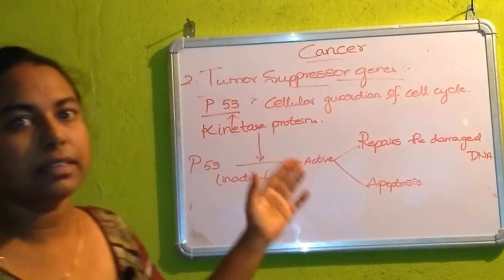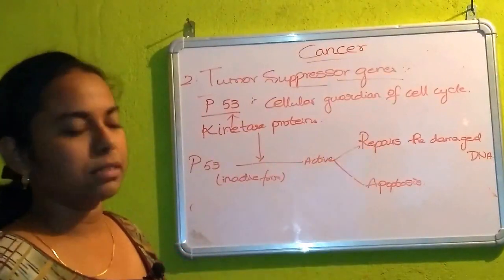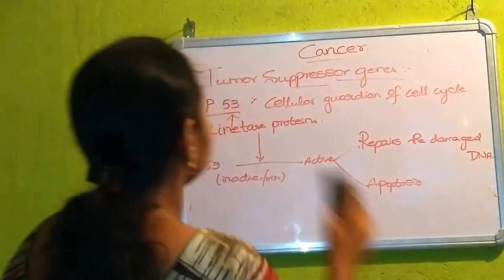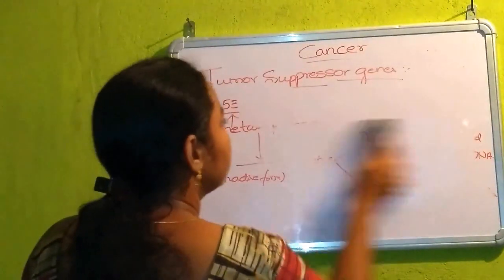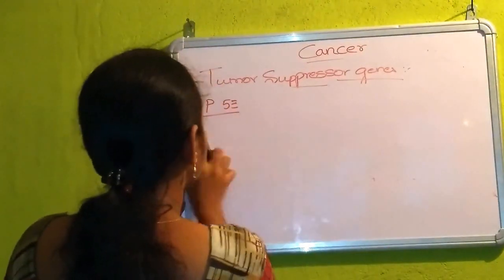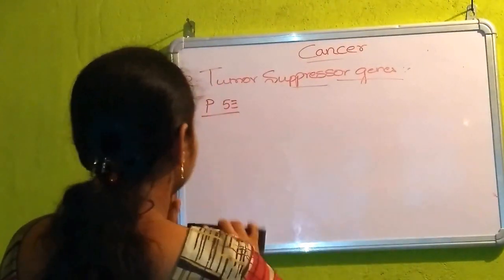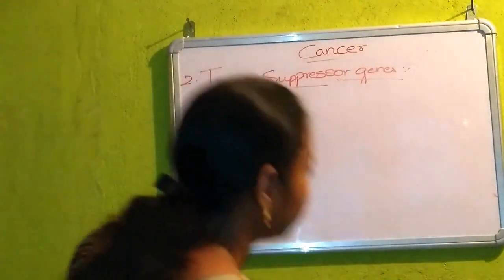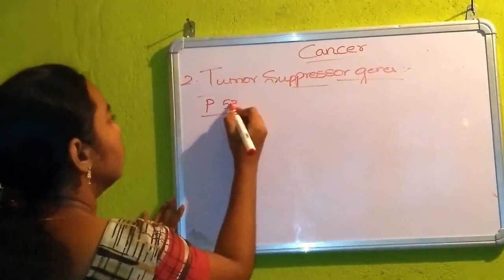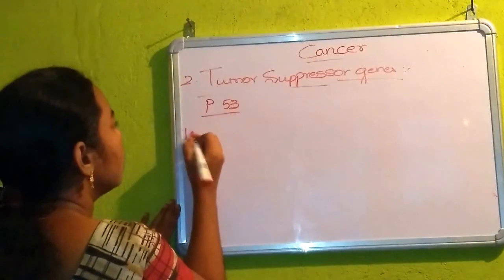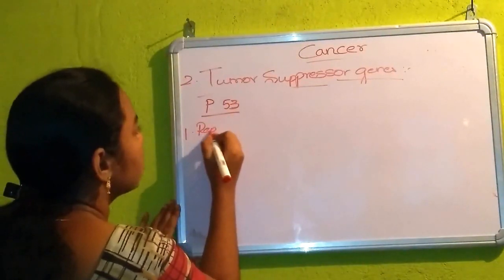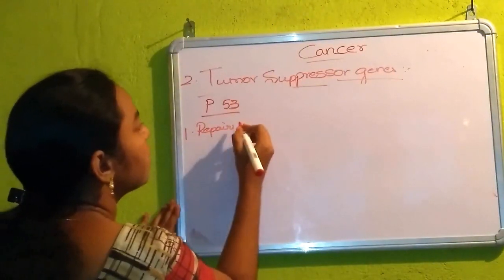Let us have a clear look at these two topics. First one is repair. It repairs the damaged DNA.